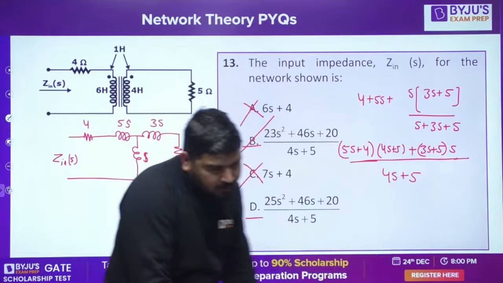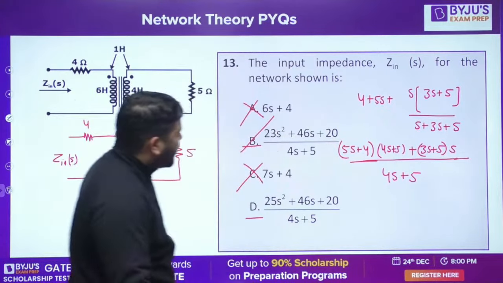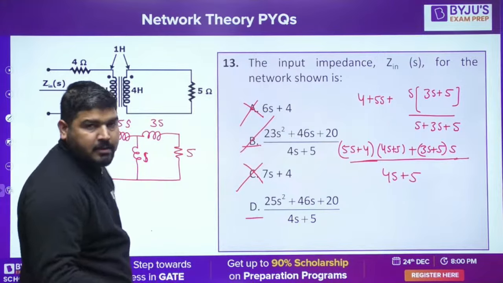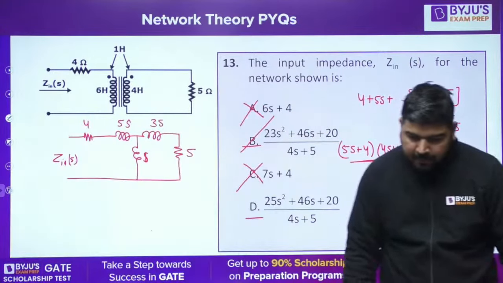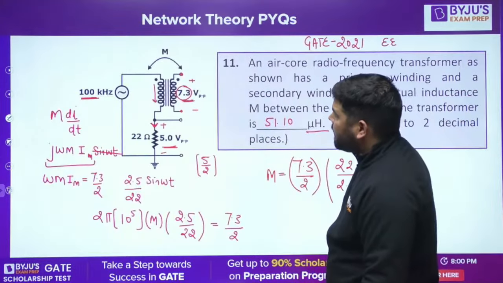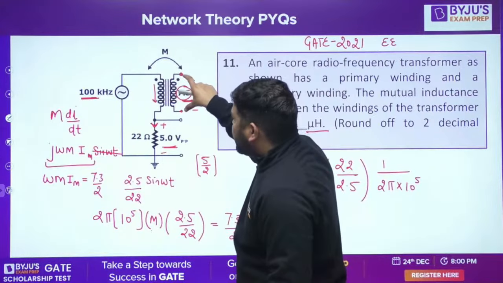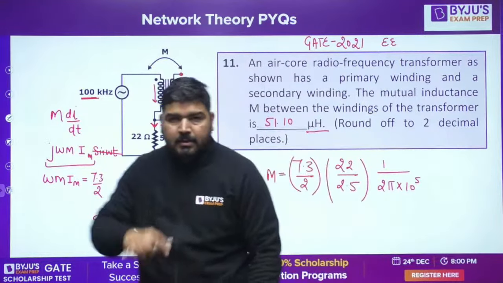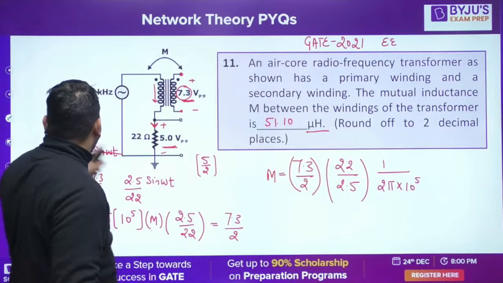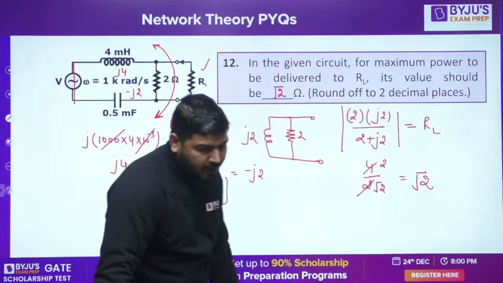Chinmay is saying V is equal to L di by dt. Yes, V is equal to L di by dt if there is an inductance. Okay, if there is a pure inductance, then we call it V is equal to L di by dt. But here the voltage will appear due to mutual inductance. That's why I have written M di by dt, not L di by dt.